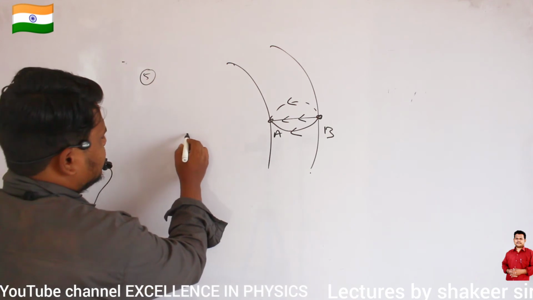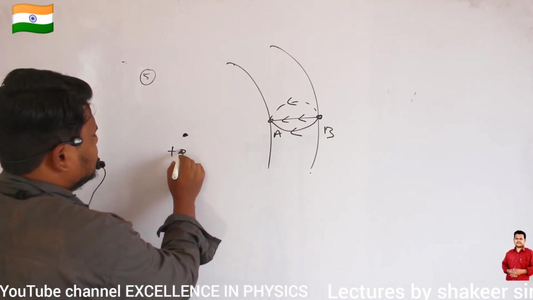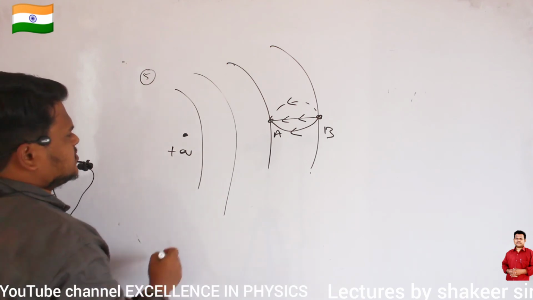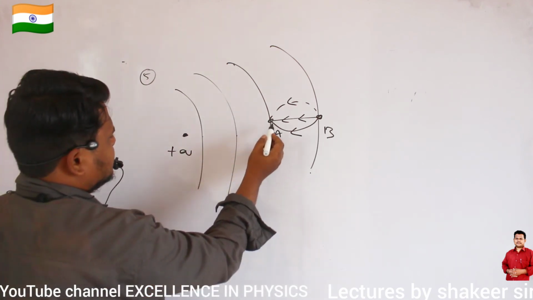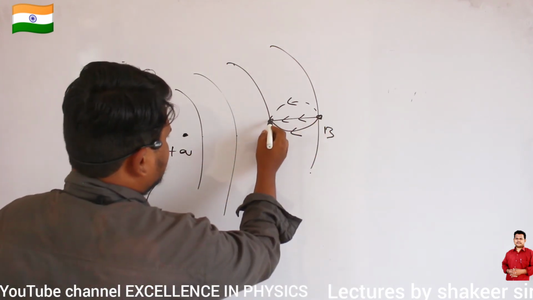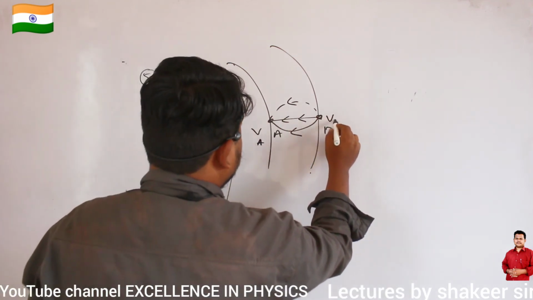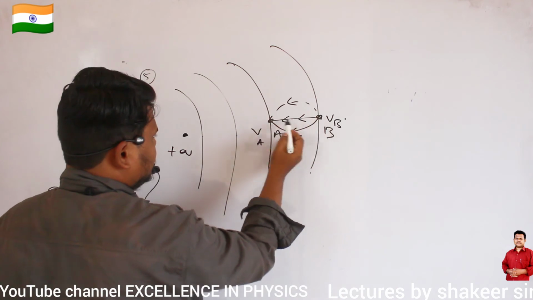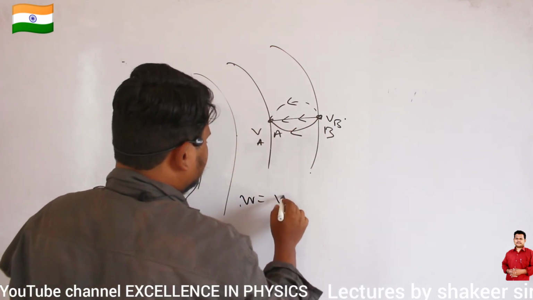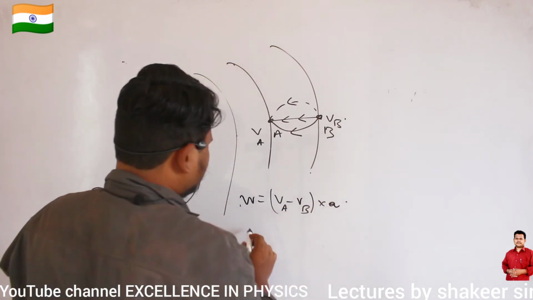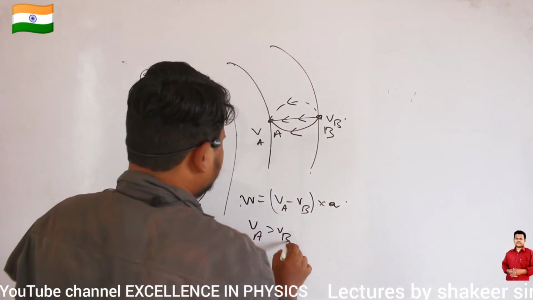For example, if I take this one as a point charge plus Q, then this will be the arrangement of equipotential surfaces. So this is one surface, second surface, third surface, and fourth surface. Here potential is VA, here potential is VB. If I want to move from here to here, then work done is equal to (VA minus VB) into Q. So definitely I can say VA is greater than VB, no?